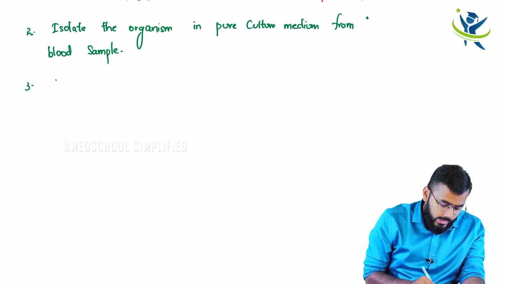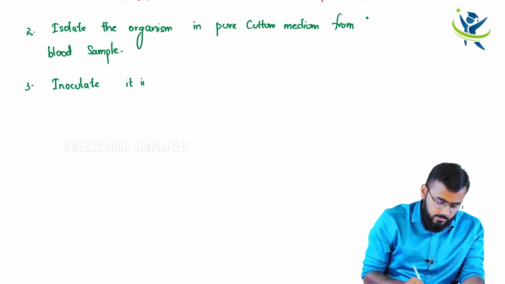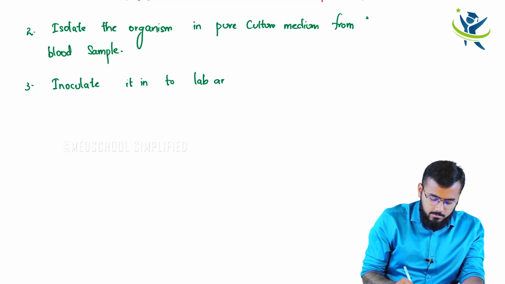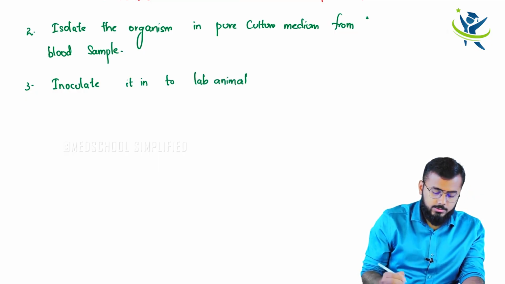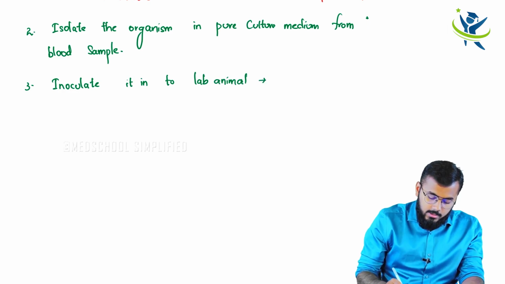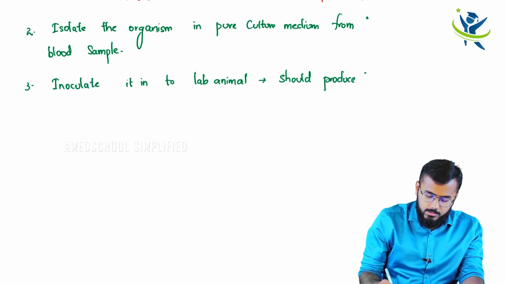So you can inoculate it into the lab animal. The lab animal is your mouse, and that should produce the same disease.